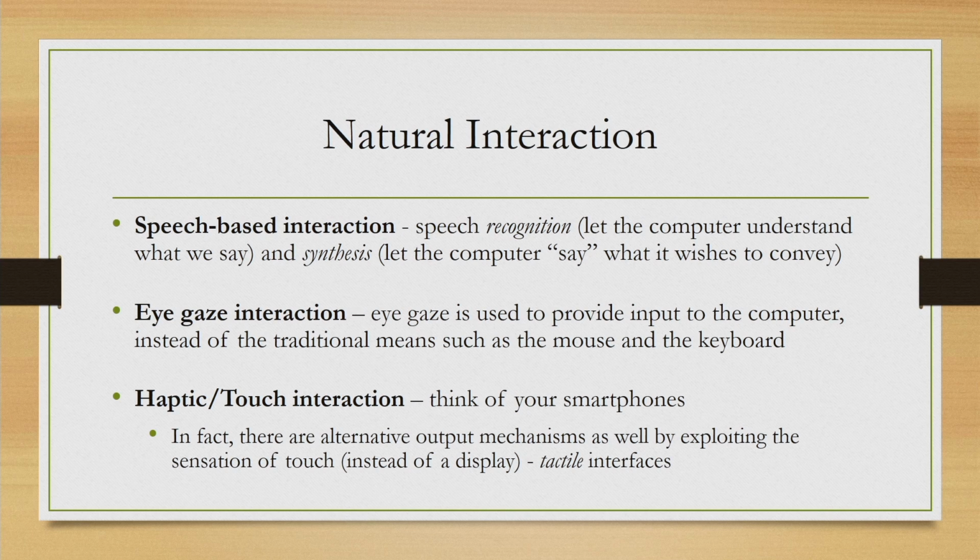If we have a system where we operate the computer through the use of our voice, speech or non-speech sounds, then it comes under natural interaction. There, speech recognition and synthesis both are important research areas. Then we have interaction done through our eye gaze, eye blinks or movement of eyeballs. Eye gaze interaction is another type of natural interaction mechanism.